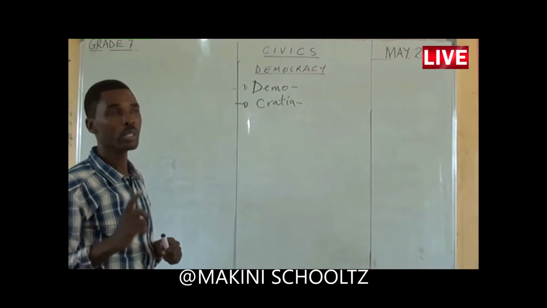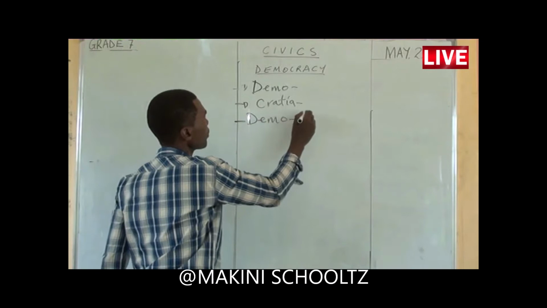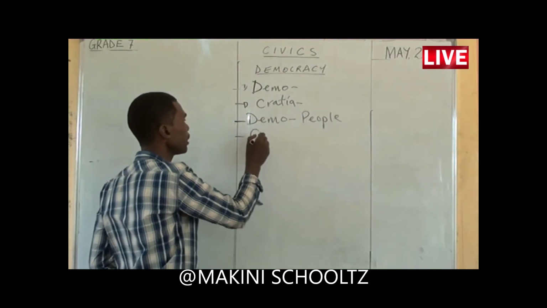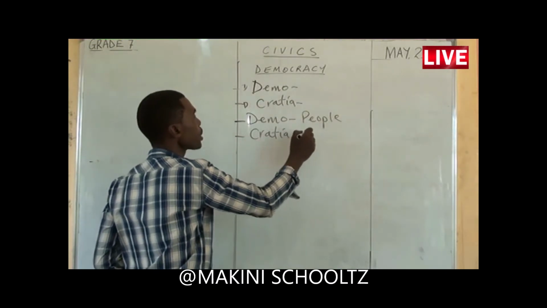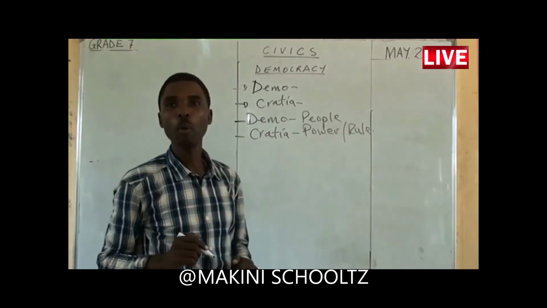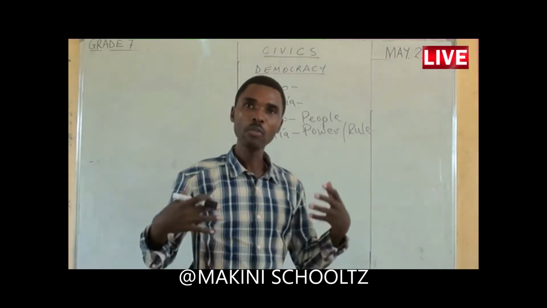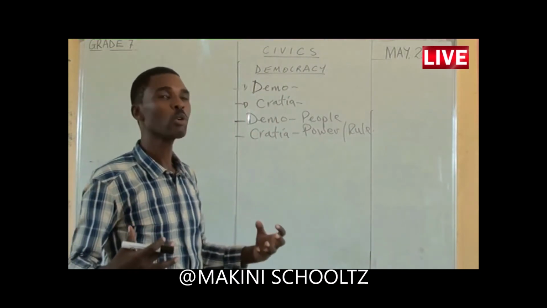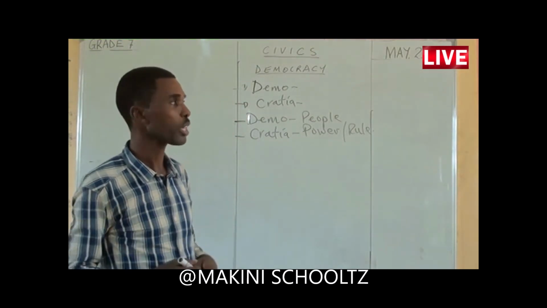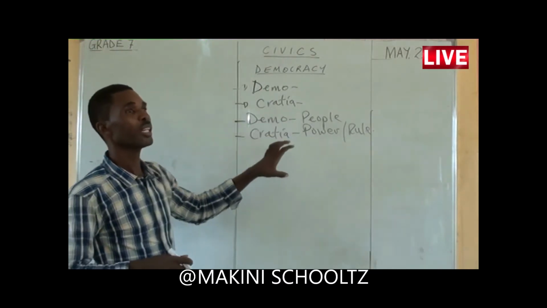What is the meaning of the word demo? Demo means people. And kratia means power or rule. Therefore, in a simple way, we can say that democracy or democratia means power of the people. That means the citizens are the ones who have got power to decide on matters concerning the government.